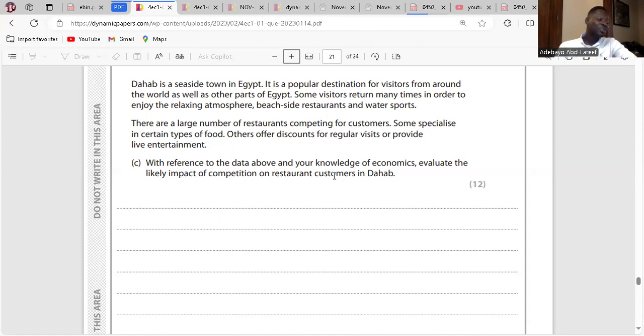However, low profits due to reduced prices may force some restaurants out of business, meaning customers' choice may reduce, bringing about higher prices. Clear? Lower revenue means less profit as a result. Restaurants might find cheaper food materials to keep costs low to be able to make a profit. Clear? Yeah. And that ends